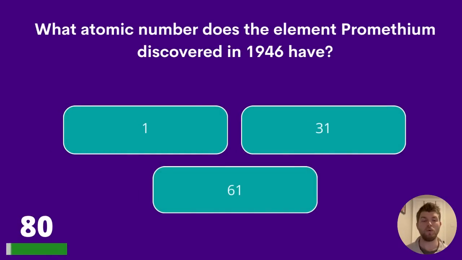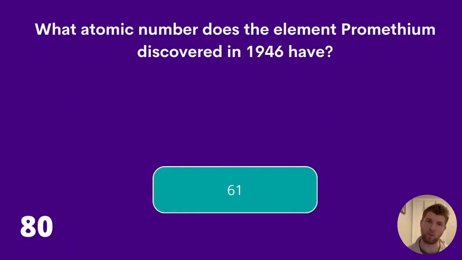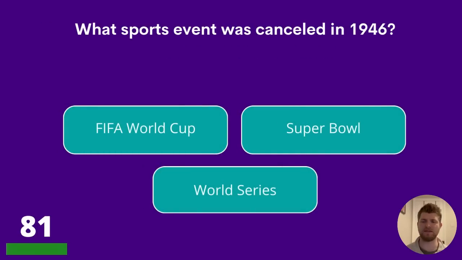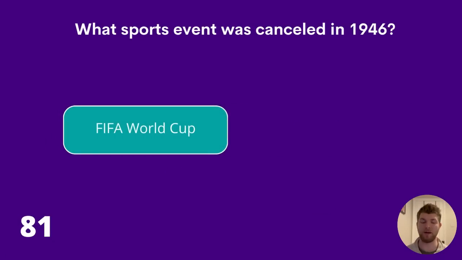Question 80. What atomic number does the element promethium, discovered in 1946, have? 1, 31, or 61? The answer to question 80 is 61. Question 81. What sports event was cancelled in 1946? Was it the FIFA World Cup, the Super Bowl, or the World Series? The answer is the FIFA World Cup.